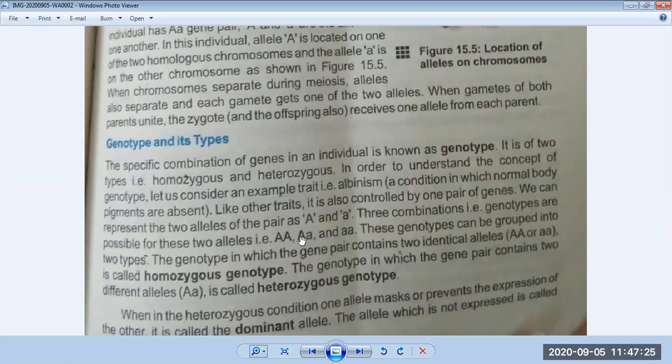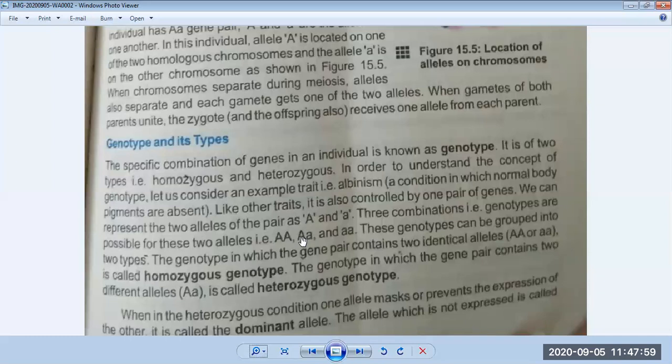So capital A shows the dominant gene, and small a shows the recessive gene. A dominant gene is that gene which shows its expression in the new generation, and a recessive gene is that which never shows its expression in the new generation. So this is the concept of dominant and recessive genes. The dominant alleles are represented by capital letters and recessive alleles are shown by lowercase letters.